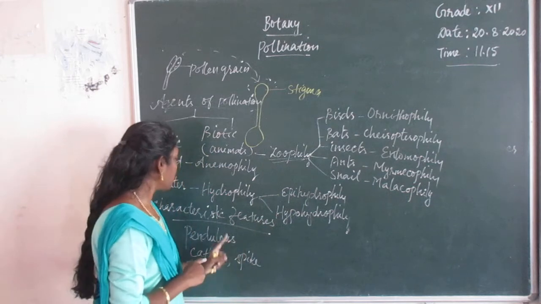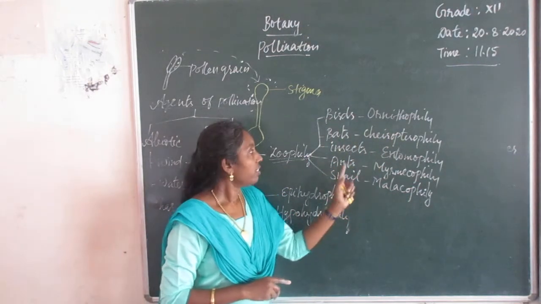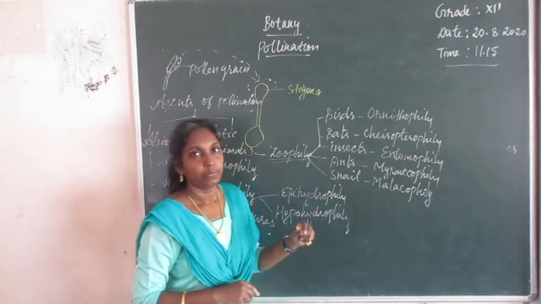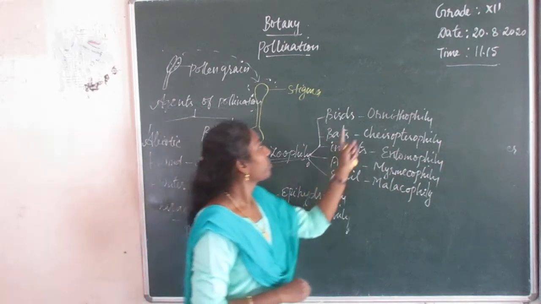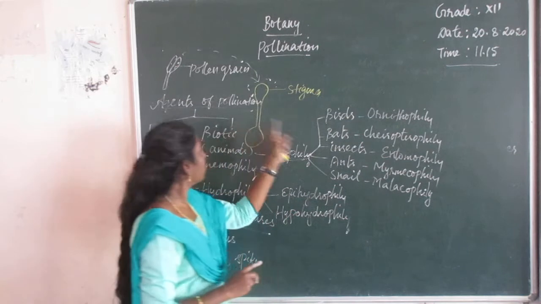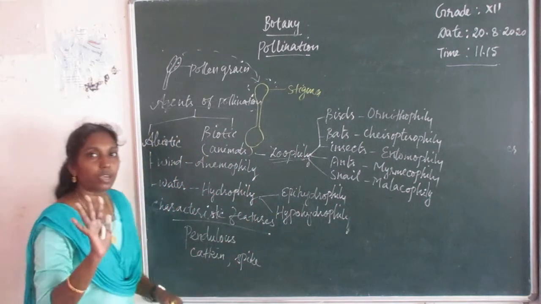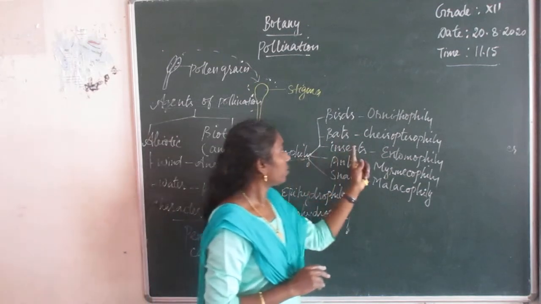What are the adaptations seen in anemophilous flowers, ornithophilous flowers and entomophilous flowers? Three different questions are there. Prepare them as 5 mark questions. Then all these definitions are 2 mark questions, and the flow chart sometimes they may ask for 5 mark or 3 mark questions. So question-wise you plan and learn all these questions.